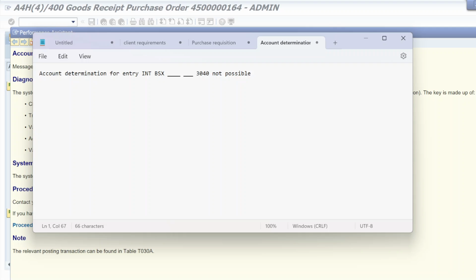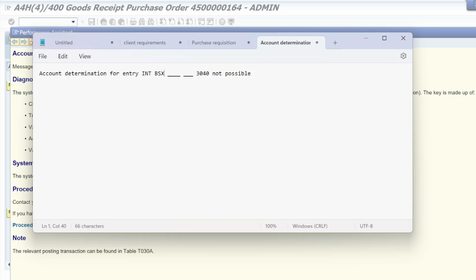So this is how you can resolve this type of error or ticket. As a support consultant, it will be your task to resolve these support tickets, right? Account determination for entry, this is not possible. This is a functional error that must be resolved by the consultant. So how are we going to resolve that? Simply, we will resolve that in OBYC code. But before that, you should know how to read this error.